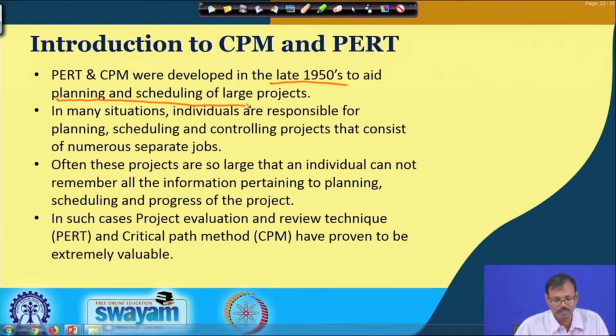We will discuss a little bit of the history of that. In many situations it has been found that individuals are responsible for planning, scheduling and controlling of projects, and that leads to biasness in their thinking. Suppose, as you are a person related to the mining industry, let me discuss mining. Suppose there is a deposit, and you ask some individual to plan it.